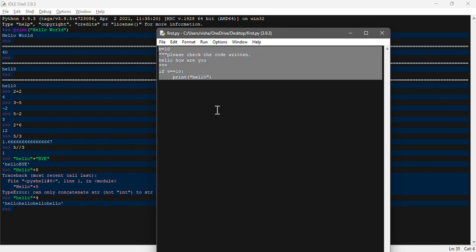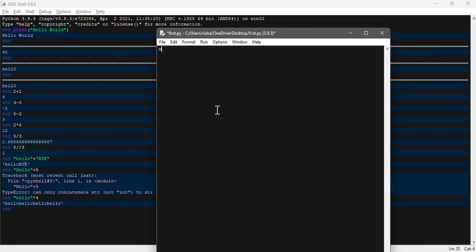So for example, if we are declaring something over here, let's take an example. We declare name is equal to Ashok, and then we declare age, and I type 25, and then we print that.